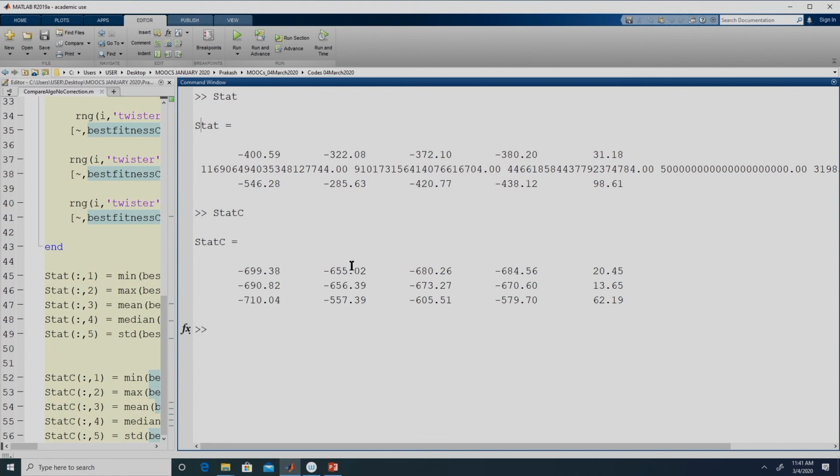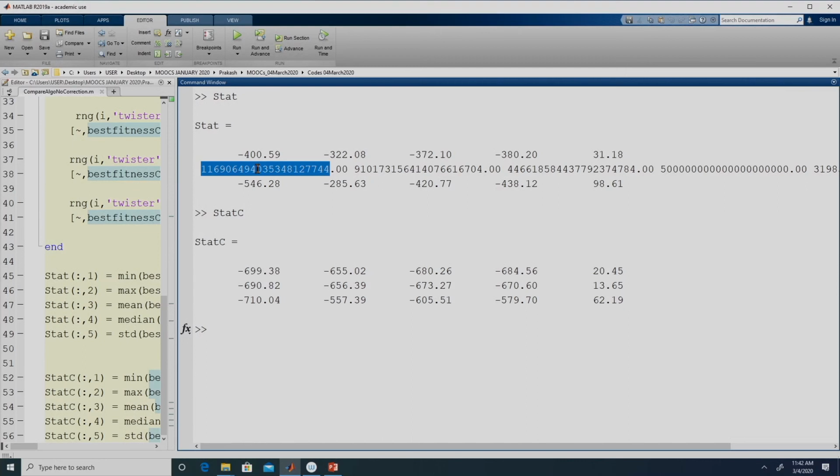Whereas stat C, the columns are the same, the rows are the same, only in this case we employed a correction approach, right. Now, the best value reported by TLBO was minus 400.59 without the correction approach, whereas with the correction approach it gives a value of minus 699.38, which is significantly better, right.